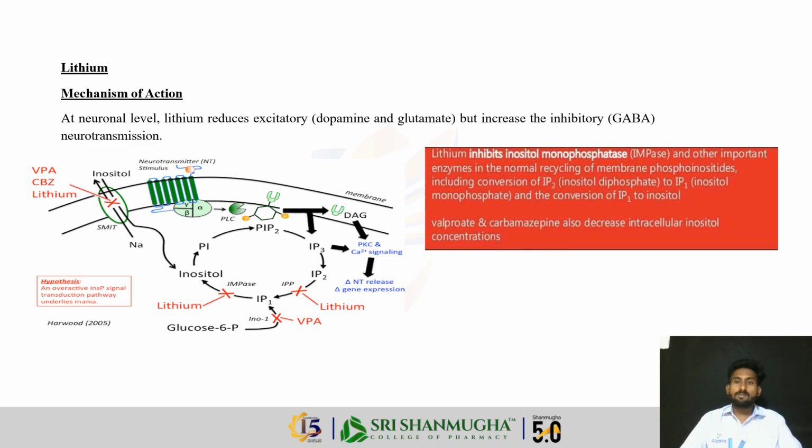In the phosphoinositol conversion, IP2 is the inositol diphosphate, converted to inositol monophosphate. The enzyme involved is inositol monophosphatase. Our drug inhibits the inositol monophosphatase, so the conversion will be stopped, so that the depressions or hallucinations are decreased.